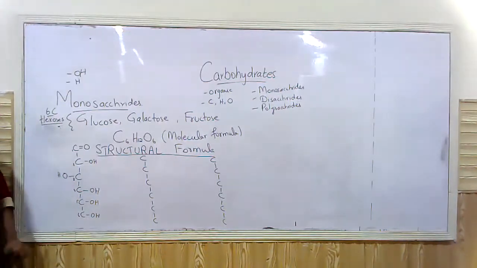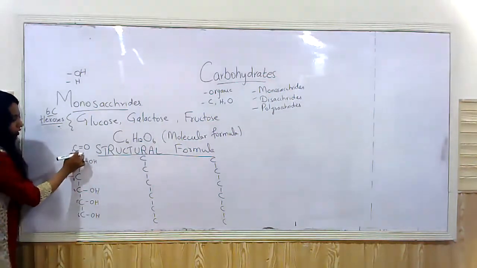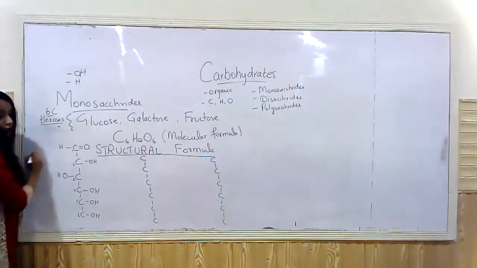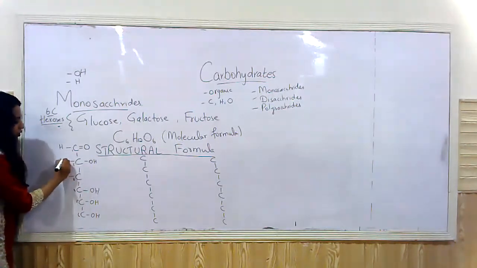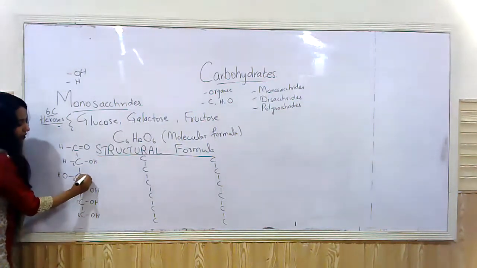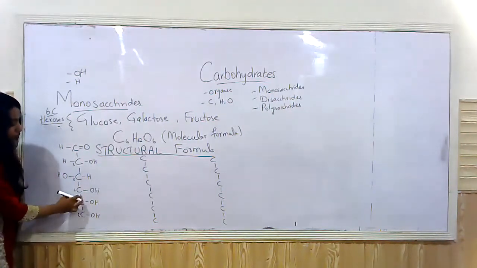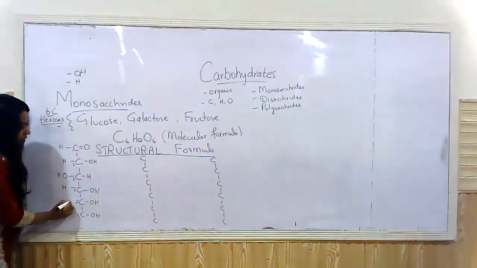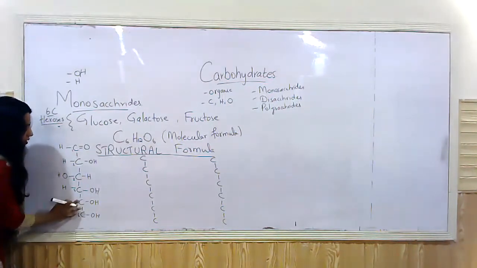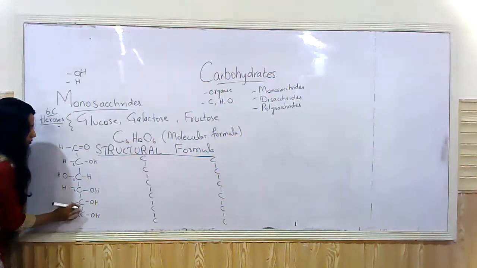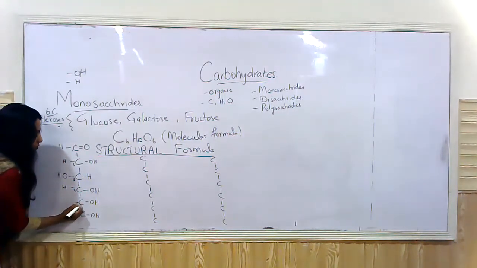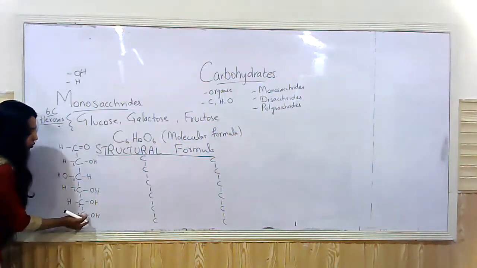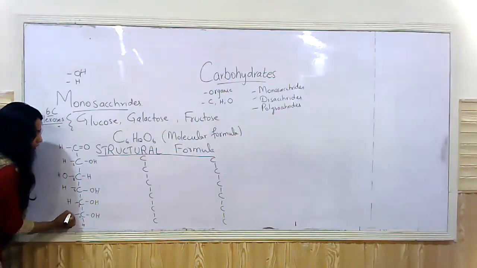Then the remaining valency will be satisfied with the use of hydrogen. So 1, 2, 3, 4, hydrogen. 1, 2, 3, 4, hydrogen. Each remaining carbon gets its fourth bond from a hydrogen, right? Here, 1, 2, 3, 4. Hydrogen here and a hydrogen here.